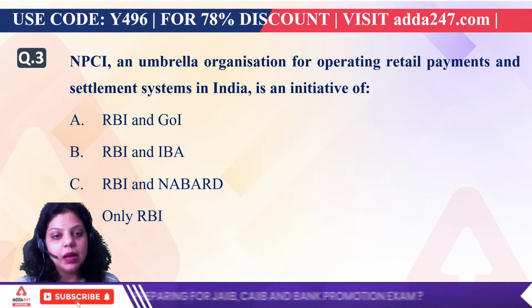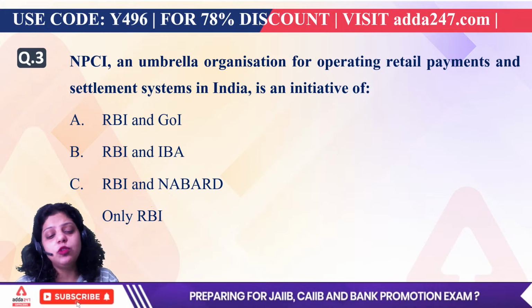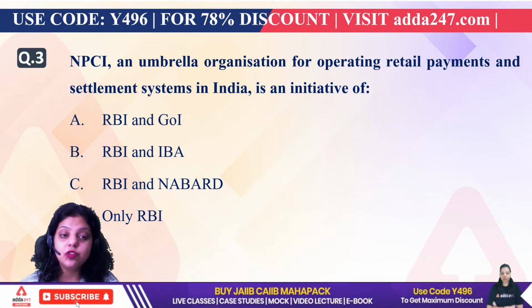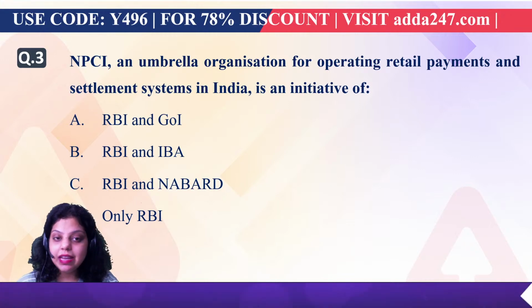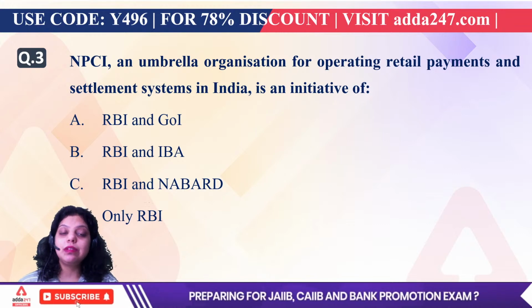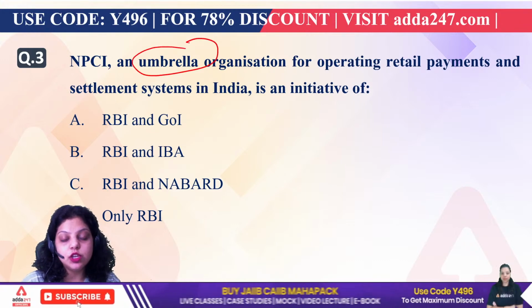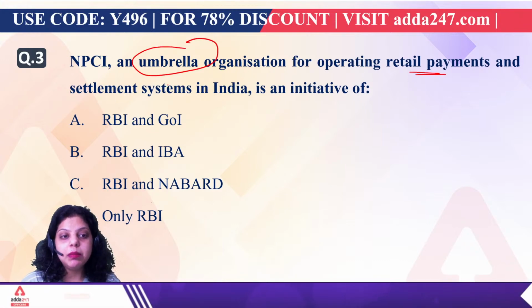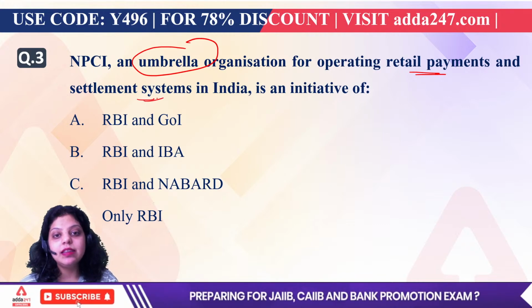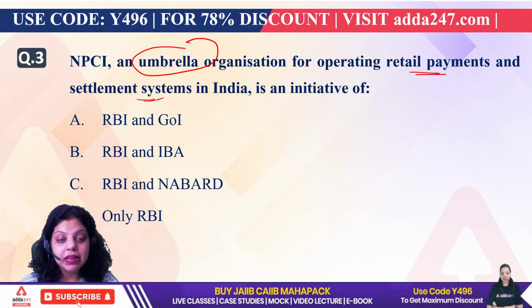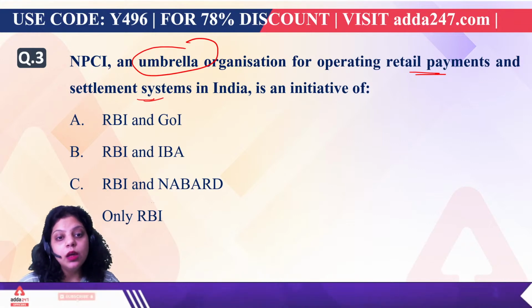One example is also CTS. You all have heard about it, you all have worked on that. So what is CTS? Check Truncation System. All the examples I have given are services and products issued by NPCI. Now what is NPCI? NPCI is an umbrella organization for retail payments and settlement systems in India. It is an initiative of: RBI and Government of India, RBI and Indian Banks Association, RBI and NABARD, or only RBI?